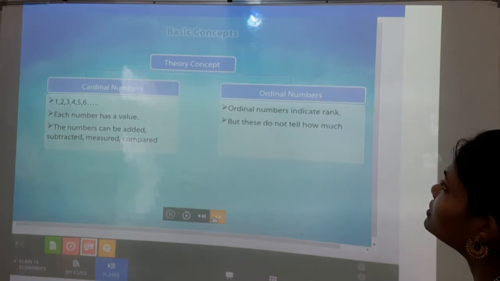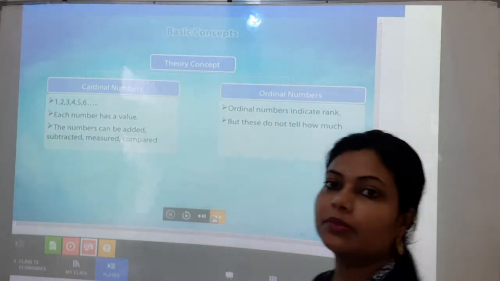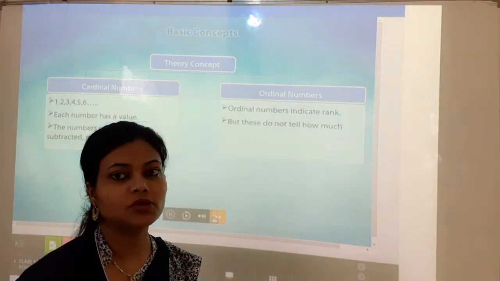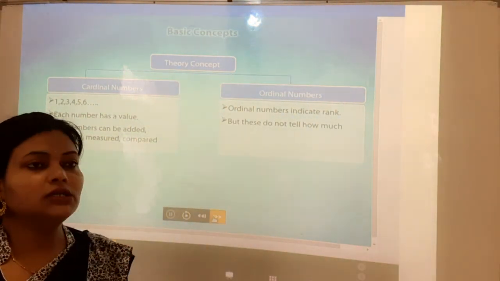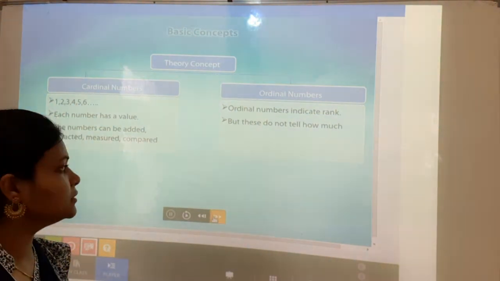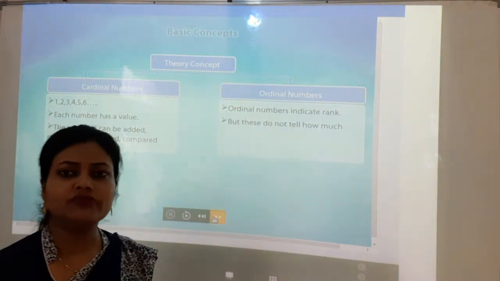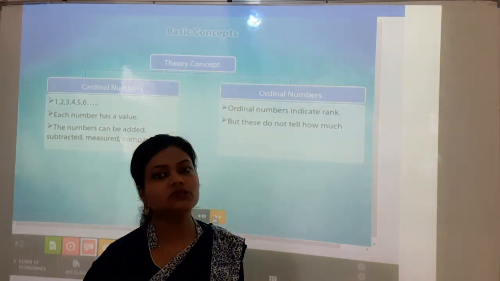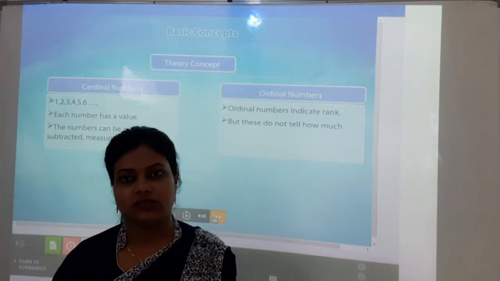But in ordinal, it is saying that ordinal numbers indicate rank. Why is it said like this? Because we compare things. That is why ordinal numbers are indicated with the help of ranks, but not the numbers. These do not tell how much, of course, because it's a comparison. So the exact thing is not expressed in this concept.